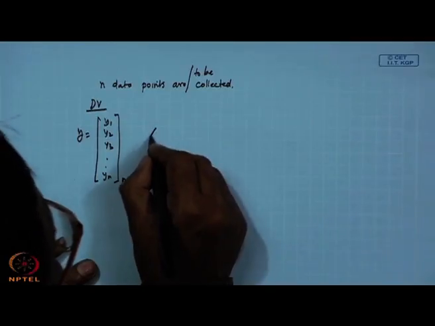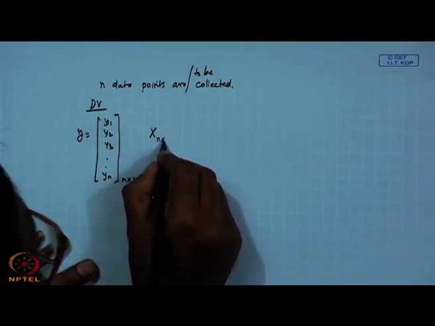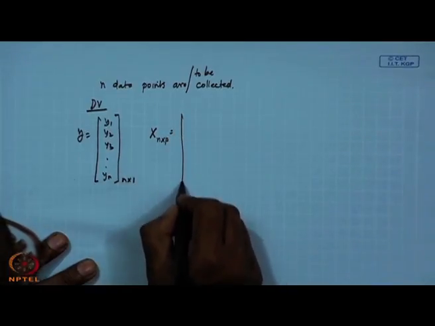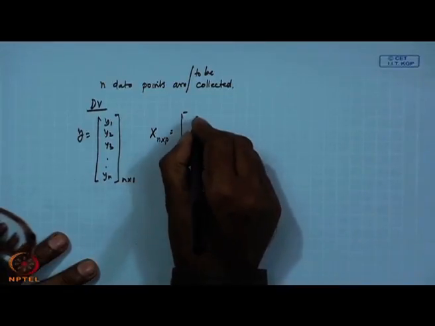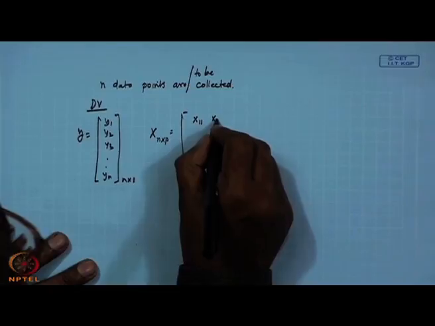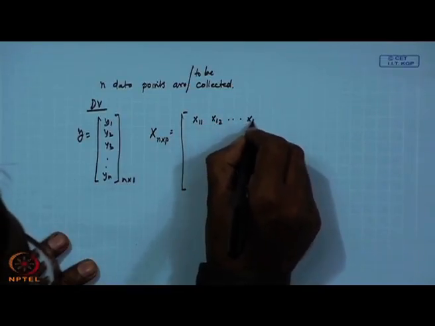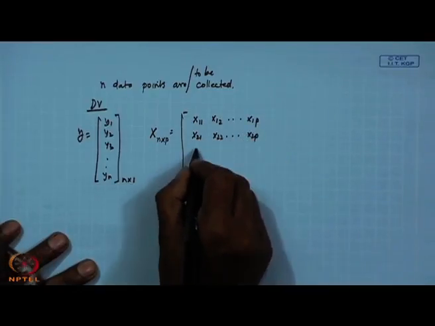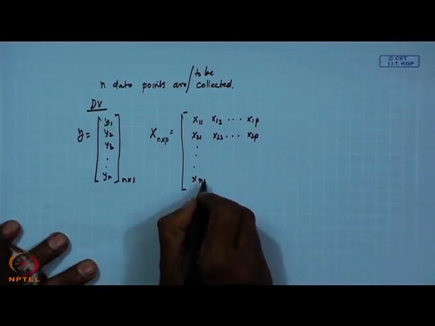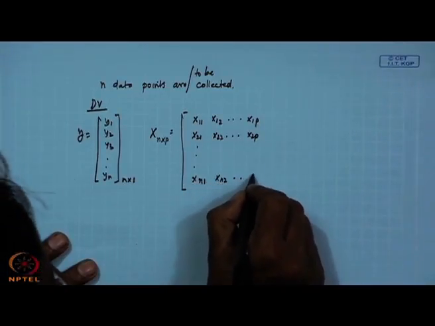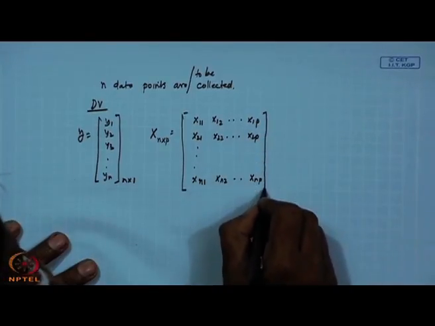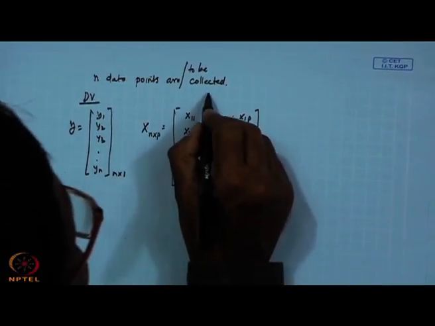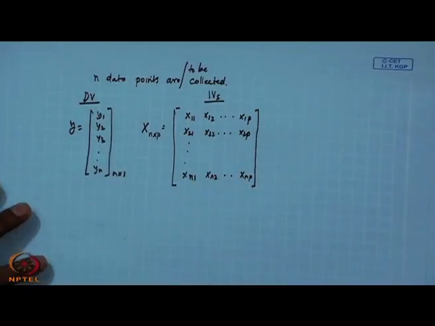Then you are collecting x, that will be n cross p. n is the number of observations, p is the number of variables. So, we will use here x11, x12, x1p, x21, x22, x2p, like this xn1, xn2, dot, xnp. So, this is related to IVs, these two sets of data you will collect.